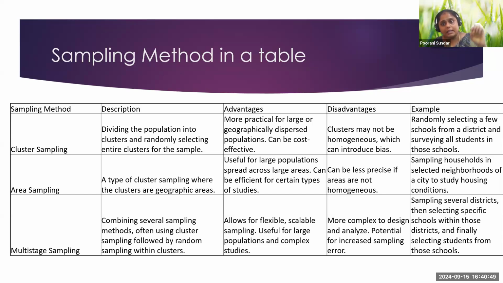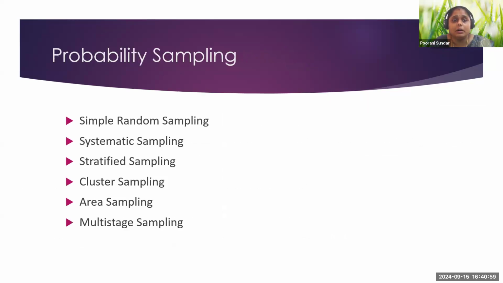See, I took one cluster. From that cluster, randomly I selected my sample. So that comes under multi-stage sampling. This is a probability sampling.